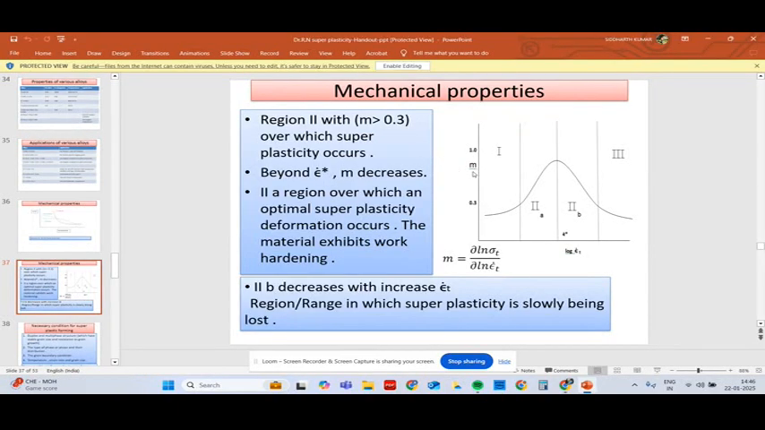This plot is made between m and log epsilon dot. Epsilon dot is the strain rate. This is region 1, this is region 2A, this is region 2B, this is region 3. In region 1, the m value is very low, so no superplasticity will take place. In 2A, superplasticity will take place, and maximum superplasticity will be taking place in this region. In region 2B, the superplasticity is slowly being lost. In region 3, there is no superplastic deformation.